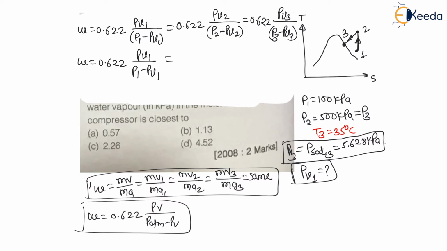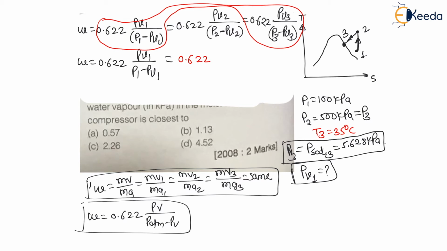Now I will equate equation number 1 with equation number 3, because we have PV3. At 3 it is in the saturated condition, therefore PV3 is equal to the saturation pressure at 3, which is given in the question. So let us simplify this equation. Here the 0.622 will get cancelled from both sides.